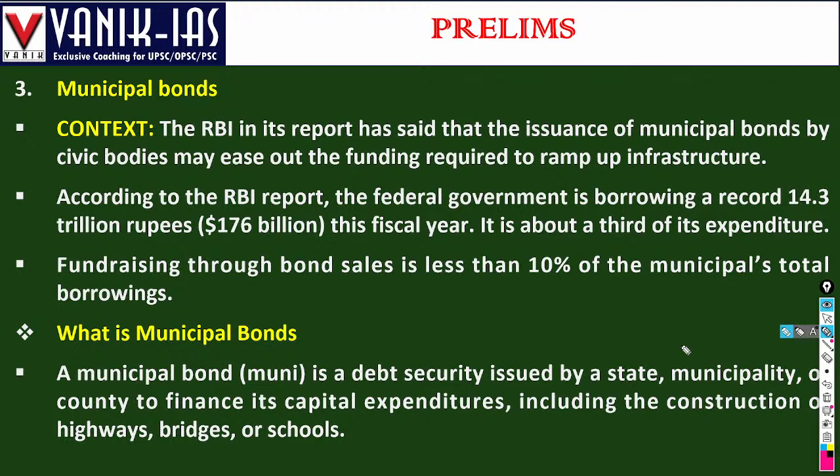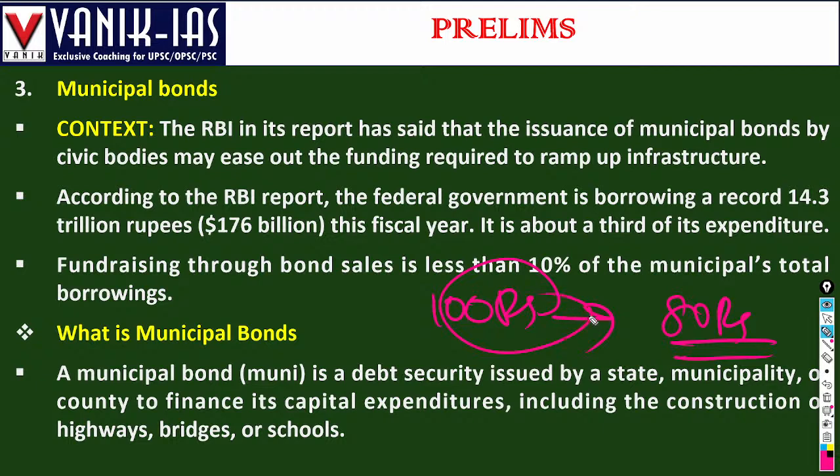One source is obviously the government revenue. Second, they can themselves also generate revenues, through the issuance of municipal bonds. Issuance of municipal bonds means the municipal corporation will issue some bonds. A bond is a type of instrument in which, for example, a 100 rupees bond you can purchase for 80 rupees and at maturity you will get 100 rupees. So a fixed amount of interest is given in the case of municipal bonds.